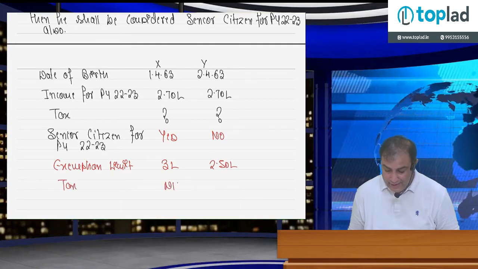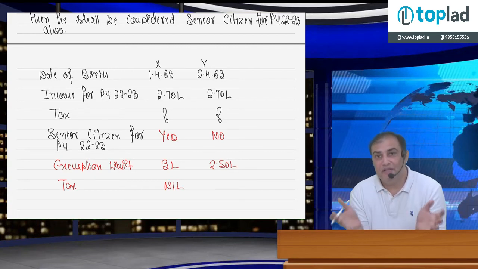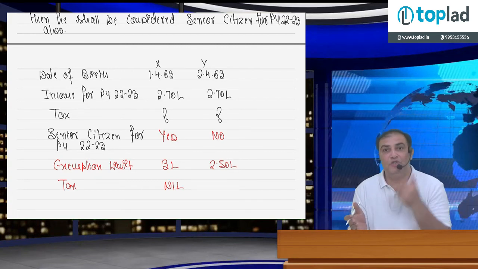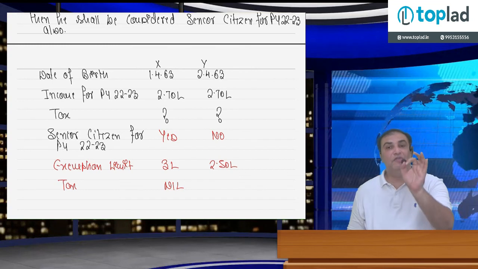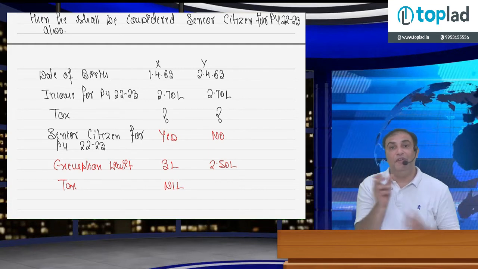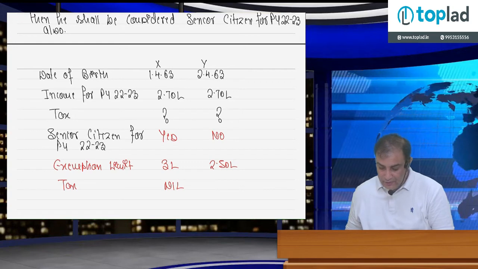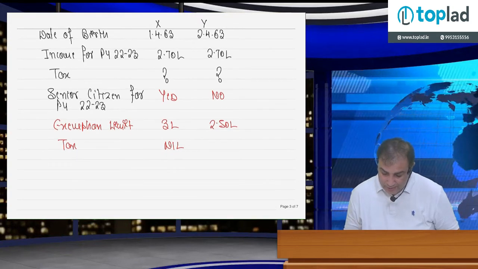Tax for Mr. X is 0. Why? Because for the part of the income which falls between 0 to 3 lakh the tax rate is nil, and his income is 2,70,000, so the full income is tax free. In case of Mr. Y, the part of the income which falls between 0 to 2,50,000, tax rate is 0, and the part of the income which falls between 2,50,000 to 5 lakh rupees, tax rate is 5%. So here tax on the first 250 is nil, on 20,000 the tax rate is 5%, which is 1,000 rupees.